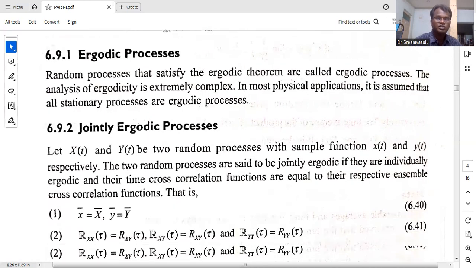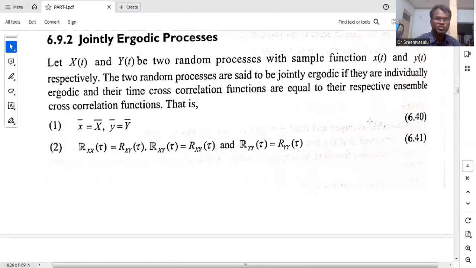Now you see the general jointly ergodic process. Jointly ergodic process means we need to consider two processes, like cross correlation. X(t) is one signal, Y(t) is another random process. So here we need to check individually: small x bar is equal to capital X bar, small y bar is equal to capital Y bar. What is the small x bar? It is the time average of the random process. What is the capital X bar?